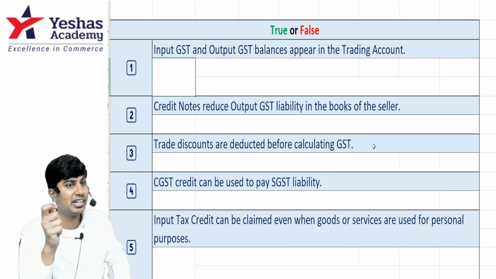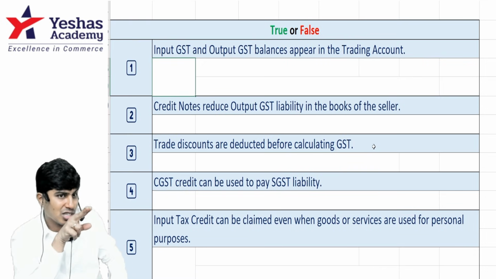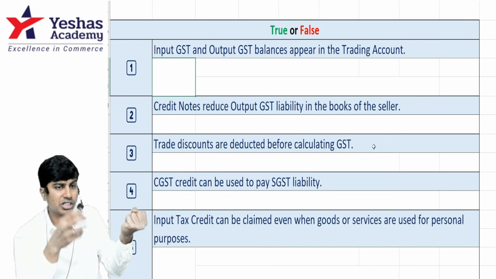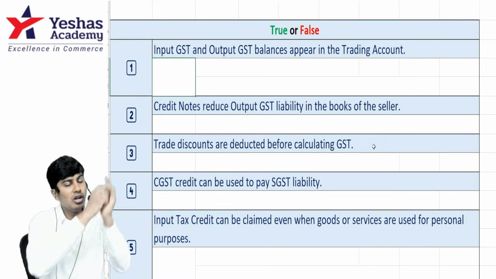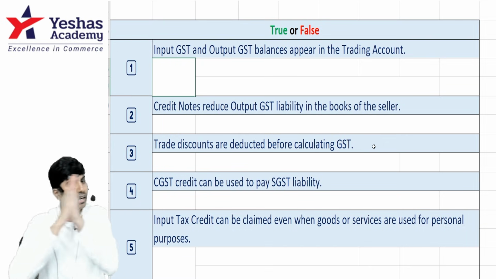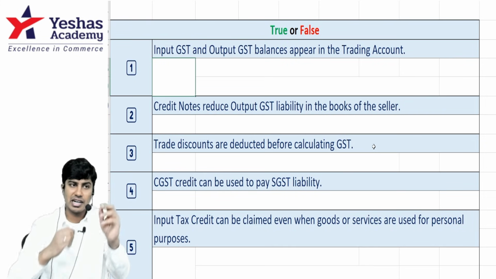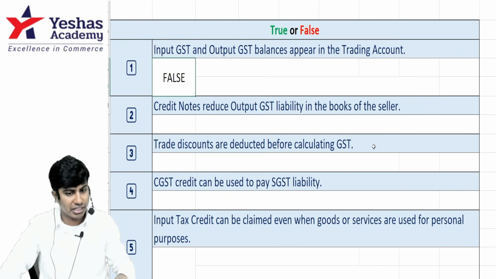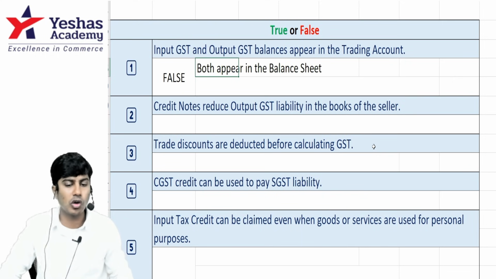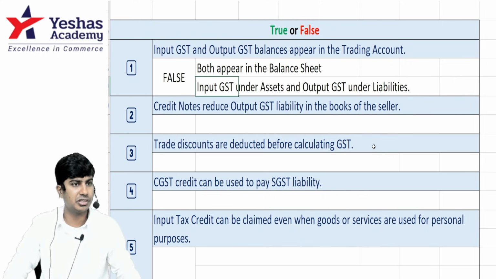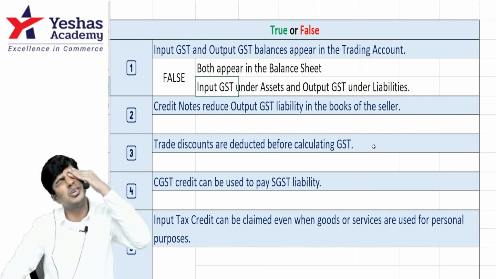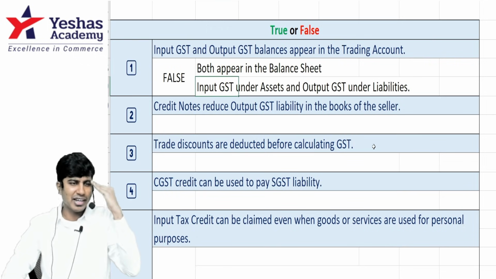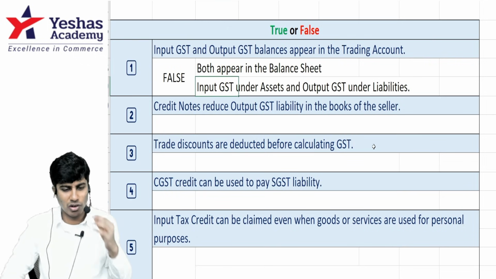In the balance sheet, can I write it at the gross value? No. Input CGST, output CGST, net it off. If it is a debit balance, that is input, I'll write it as an asset. If it is a credit balance, that is output, I'll write it as a liability. Where? In the balance sheet. Will it appear in the trading account? No, it will not appear in the trading account. It will appear in the balance sheet. Sorry, I read trading account as trial balance. We're taking class for quite long now.